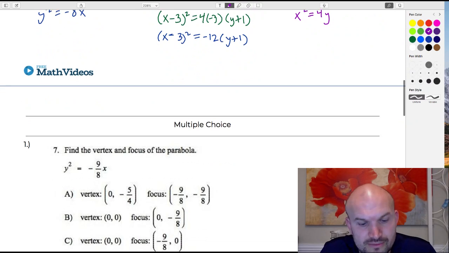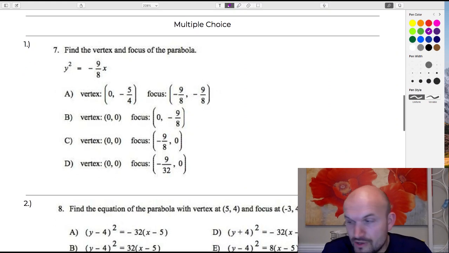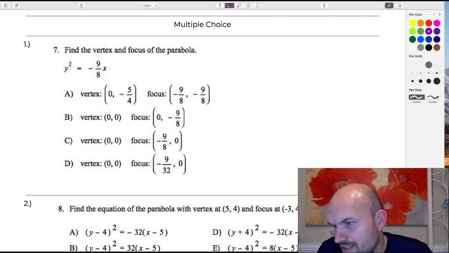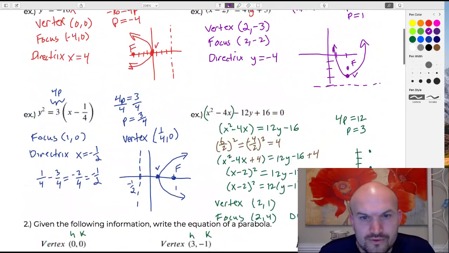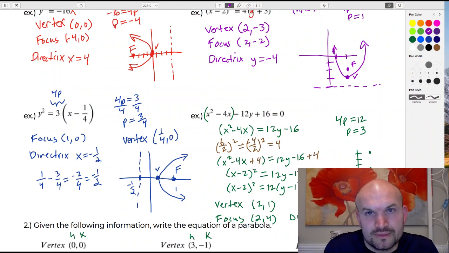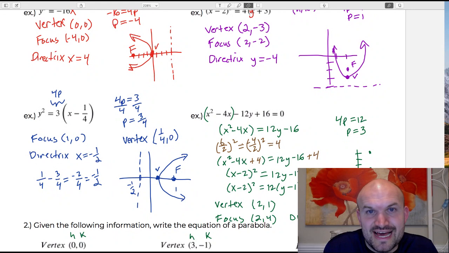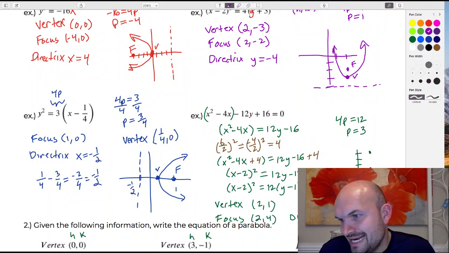Before I get to the multiple choice, if any of you want to take a look at these first two problems, go ahead and check in. Luca does not seem very happy to be here, but that is okay. I am sorry about that. Samuel asks, for example number 4, wouldn't the directrix be y equals -2? Yes, good catch. Thank you, Sam. I wrote in the x, but that is definitely a y. Thank you, Sam, for keeping me honest.